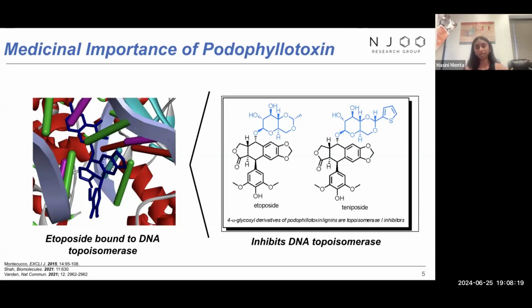So topoisomerase is an enzyme that is vital in DNA replication, and the inhibition leads to cell death and DNA destruction. Through this, we can identify an importance at the C4 hydroxyl group, leading us to our further studies through the modification at the C4 position. To the left of this, we can also see the visual binding of etoposide to DNA topoisomerase.